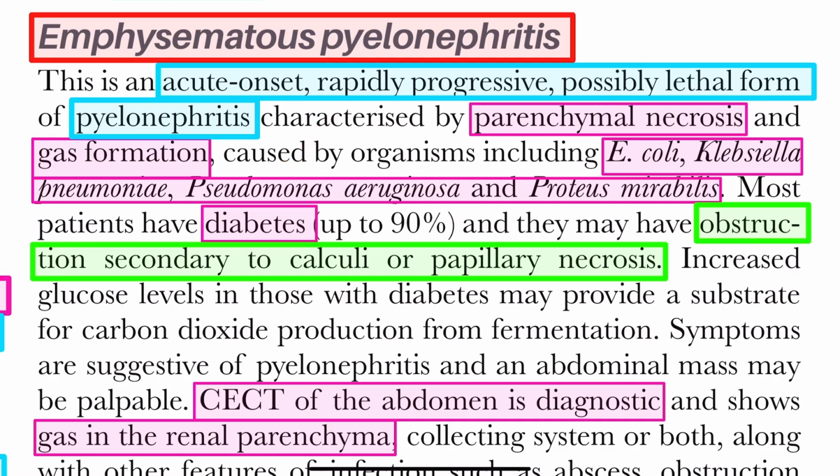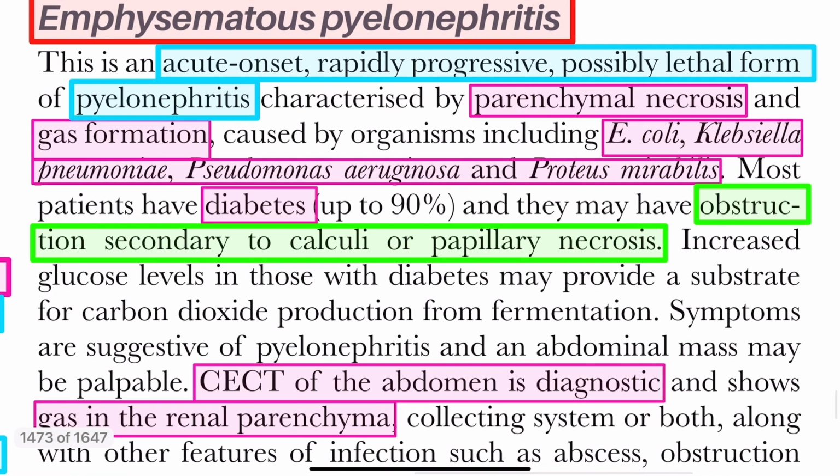So you can remember this: E for emphysematous and E. coli, P for Pseudomonas, and Proteus mirabilis. This mostly occurs in diabetes, and with obstruction secondary to calculi or papillary necrosis.